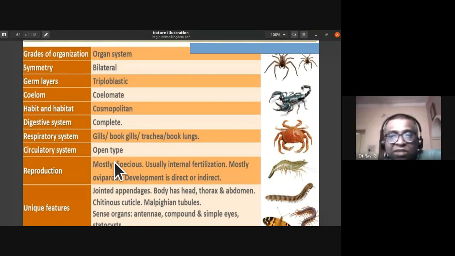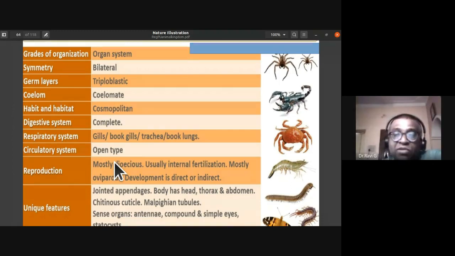Now you can notice that even in these arthropods, the body has head, thorax, and abdomen. Their exoskeleton is made up of chitin. Their excretory organs are Malpighian tubules. They don't have kidneys. Rather, they have numerous filamentous yellowish filaments called Malpighian tubules, which are found between the midgut and hindgut, as in case of cockroach. So they have these excretory organs in the form of Malpighian tubules.